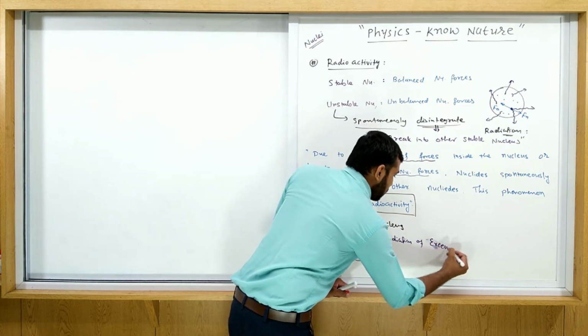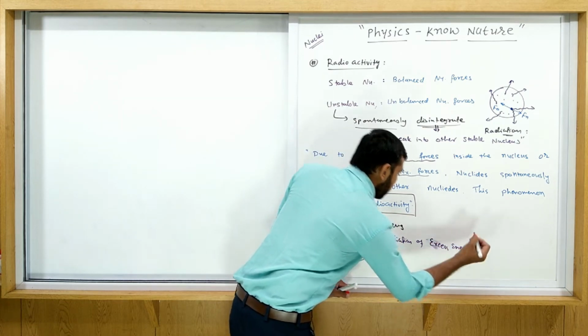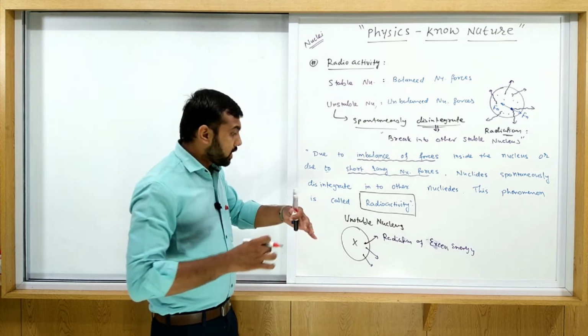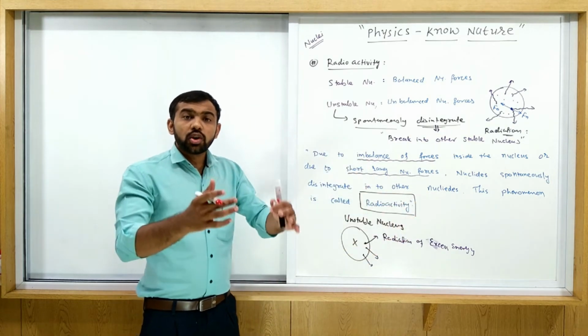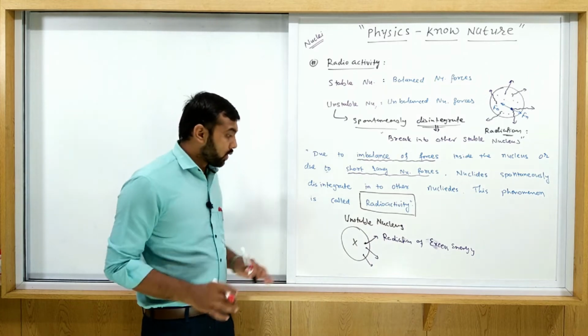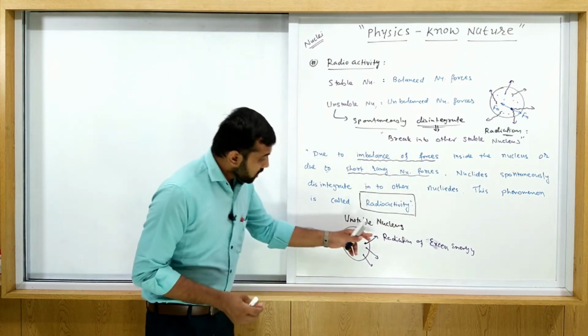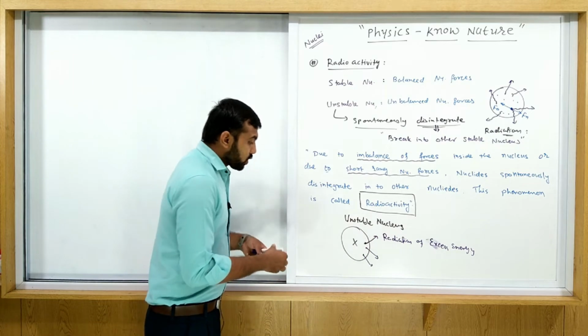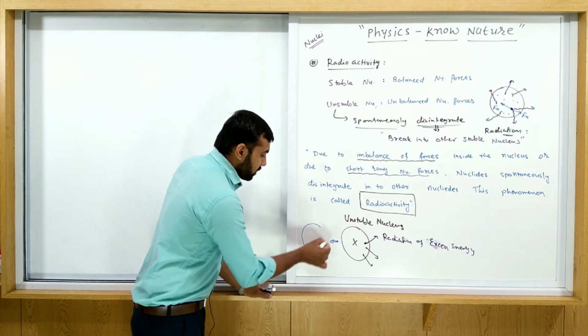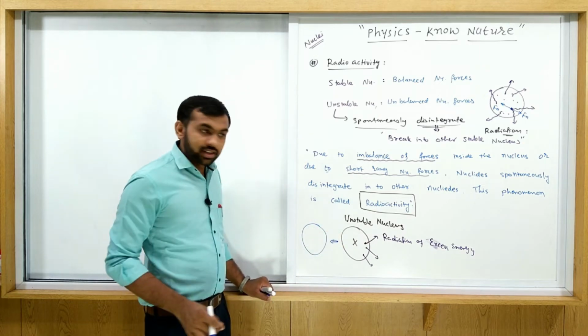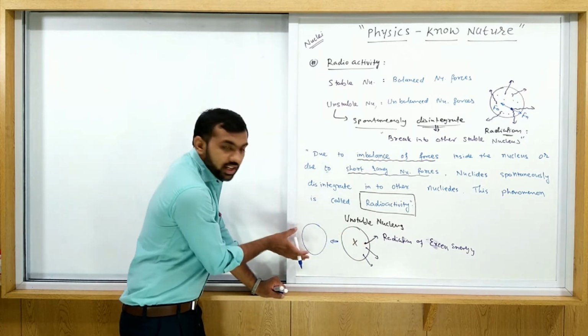Radiation of excess energy means if any excess energy comes out from this nucleus, then this nucleus becomes stable. Due to the radiation of this energy, this nucleus is converted into another nucleus. Let's consider it is converted into a lighter nucleus. This heavy nucleus is converted into a light one.